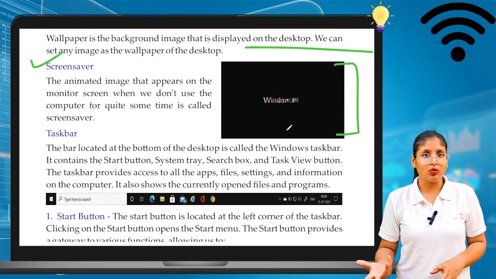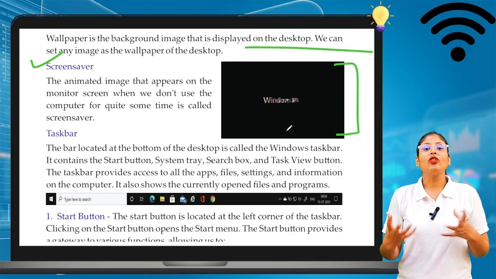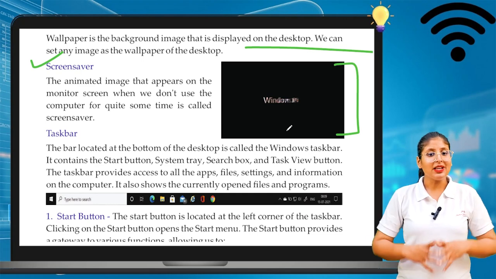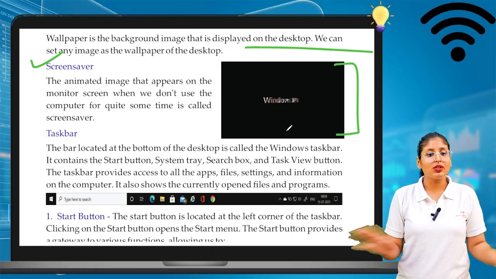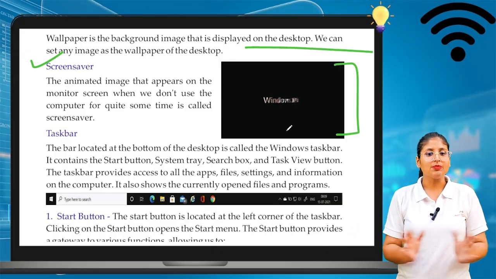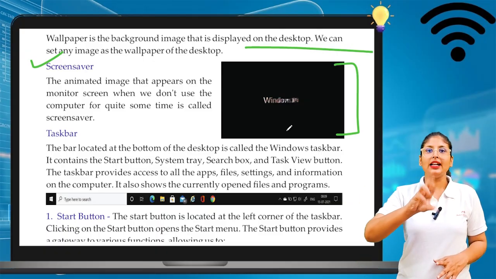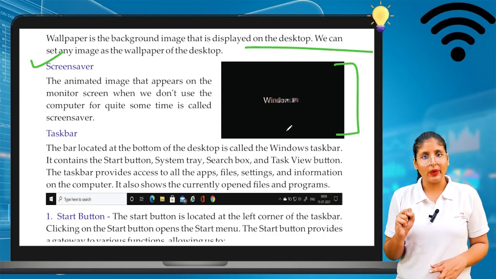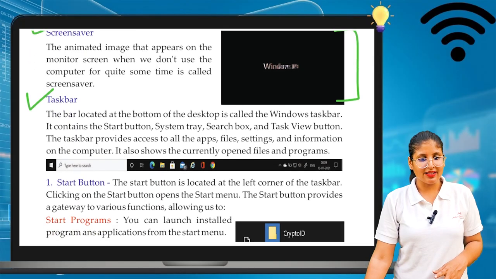Now another is screensaver. Screensaver is also there to save the battery of your computer. The animated image that appears on the monitor screen when you don't use the computer for quite some time is known as screensaver. So it automatically dims the light or automatically goes off. So it saves your computer energy, it saves the computer battery. This is screensaver.